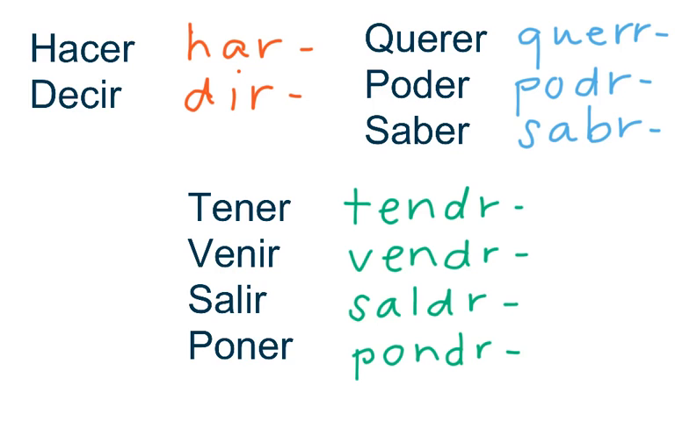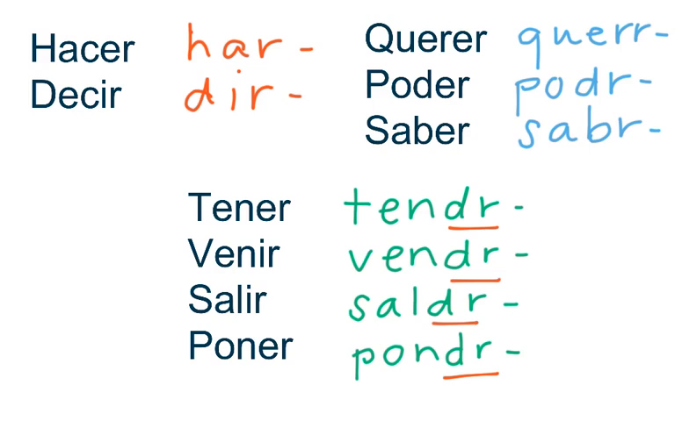Then you have this other group, which is down here at the bottom. It's tener, venir, salir, and poner, which means to have, to come, to leave, and to put. And all of those, instead of their ER or IR, become DR. And you can see that all of these get this little DR at the end before you put the endings on. That's why I wanted to group those together so you could see them. So it'll be tendré, vendré, saldré, pondré, things like that.